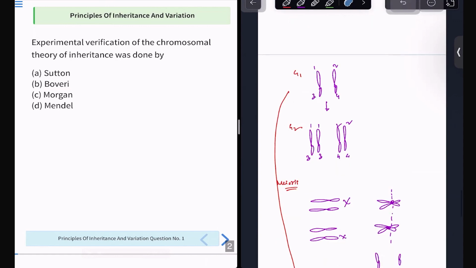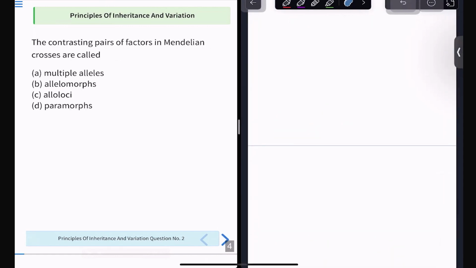Now, moving forward to the next question: the contrasting pair of factors in Mendelian process are called what? Read the words properly. Let us see who gives the correct answer. Here also I will discuss a little bit about Mendel's laws so that things are more clear to you. Four options are there: multiple alleles, allelomorphs, alloloci, and paramorphs.